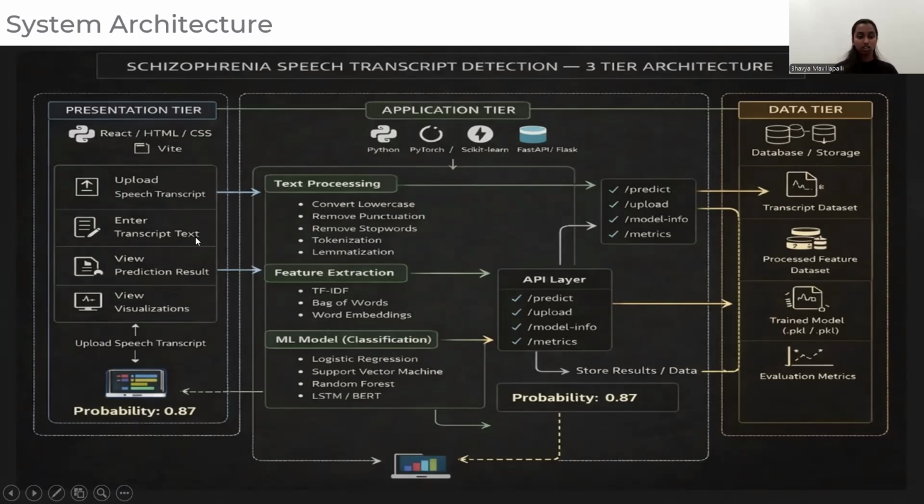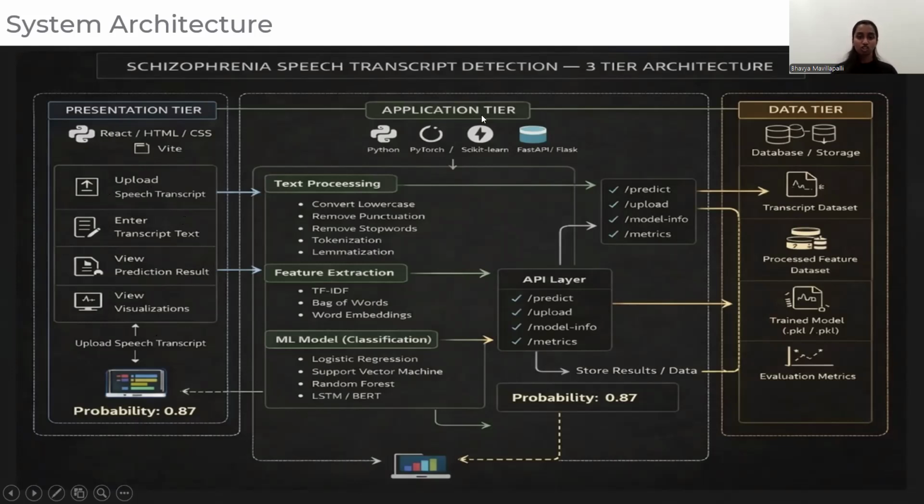And enter text means the user can manually type text into an input box. This can also go into the backend by using the API layer. And then comes the view prediction result. In this, after processing, the system displays whether the speech indicates schizophrenia or not. View visualization means the output is given in the form of graphs or charts. Then it gives the average probability.